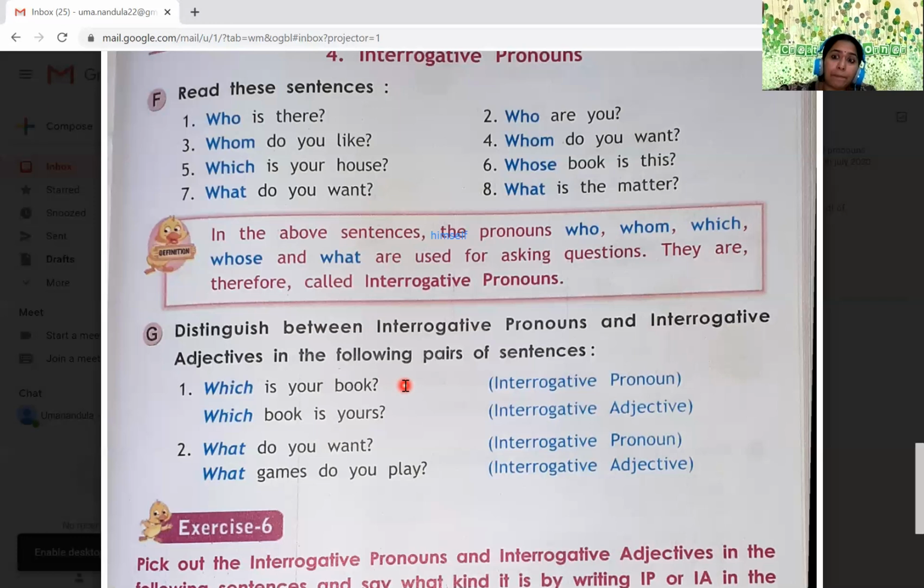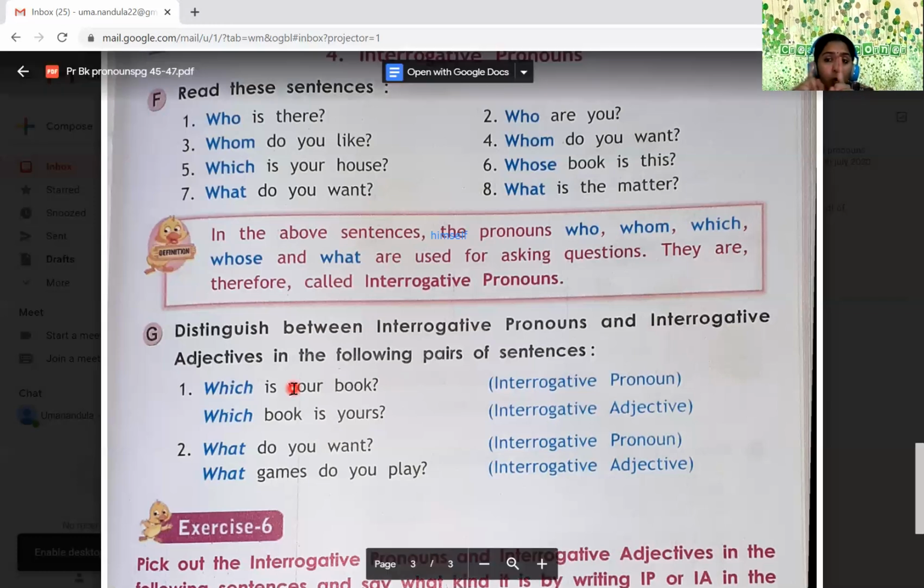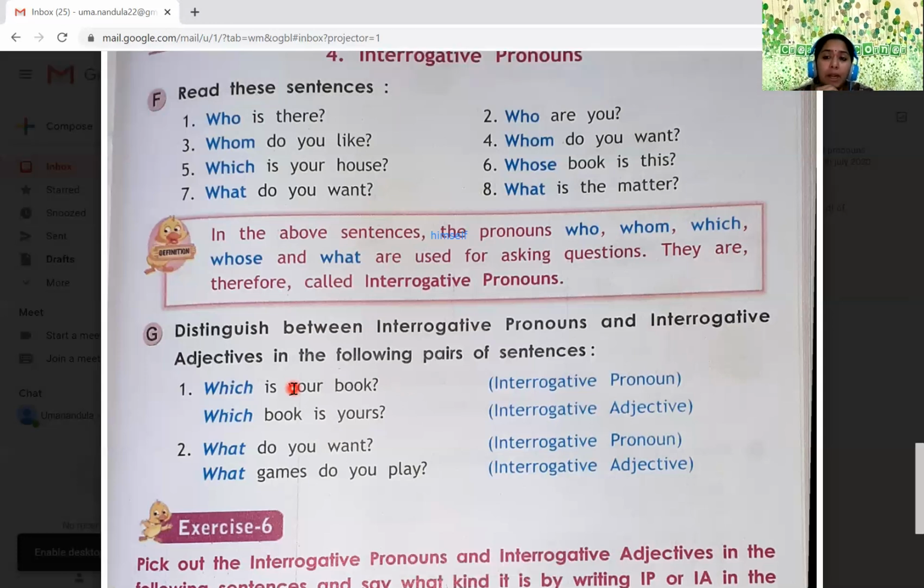Suppose I ask, which is your pen? Which pen is yours? I ask like that. Now I'll be asking, which is your pen? Here, after which, is any noun following? No. So that is called an interrogative pronoun. Okay, children? Got the difference? So, which is your book? Here, after which any noun is following? No. So, it is an interrogative pronoun.